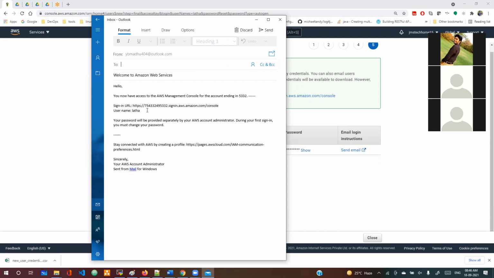And for the password, don't attach the password here. You attach the password in another mail. In that mail, no one else should be there, only Lata, the user. While sending the password file, you need to send it in two separate mails.